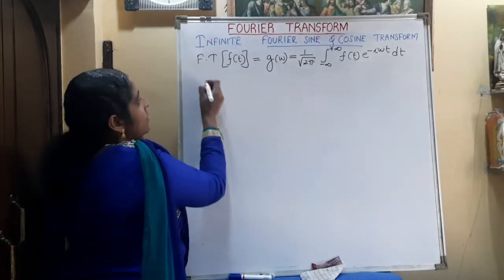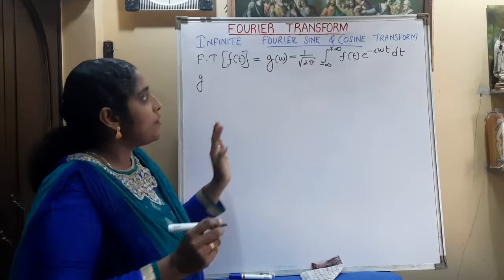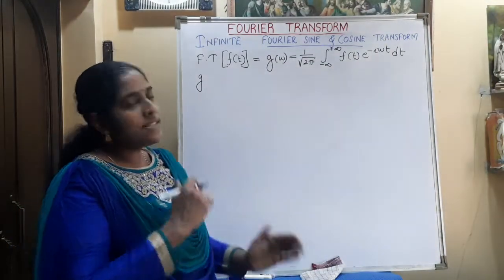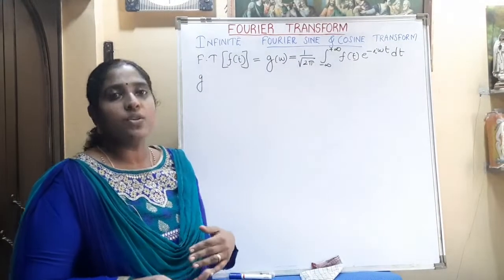Now we can split this integral into two, that is from minus infinity to 0 and from 0 to infinity.